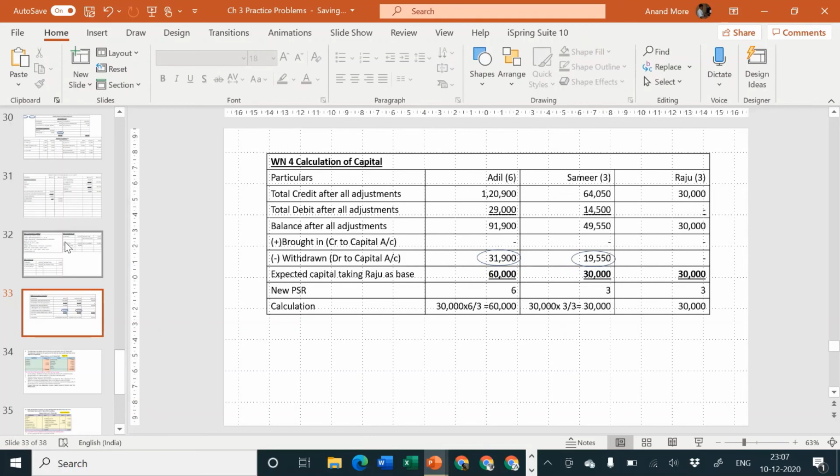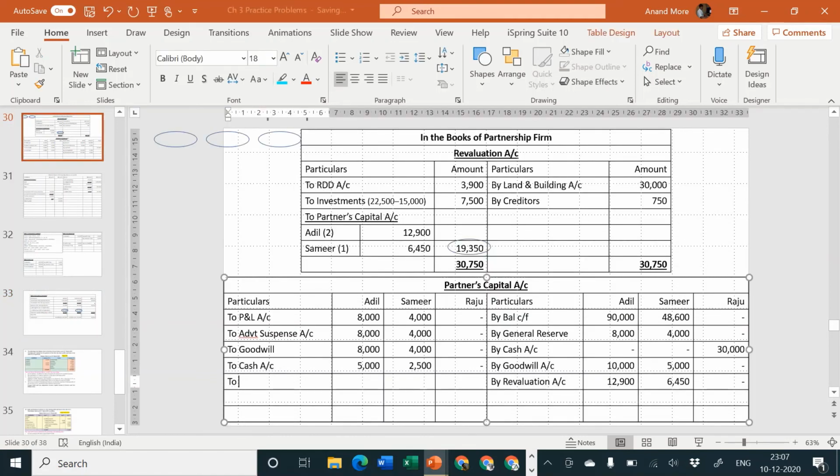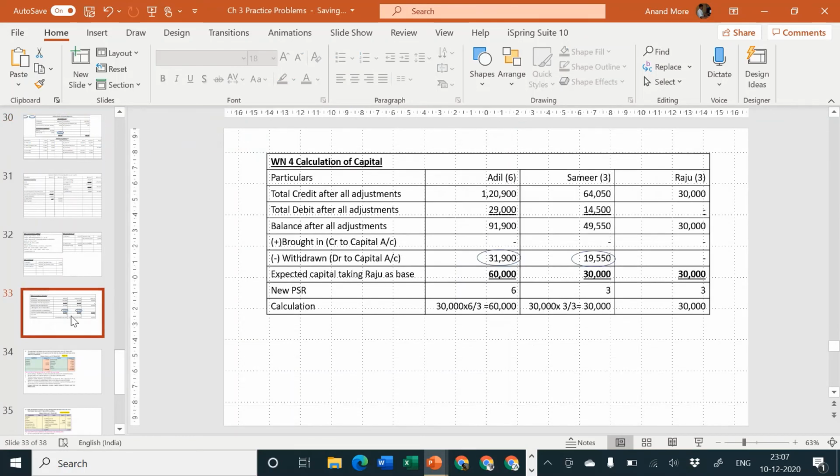Okay. So Adil is the receiver, Samir is the receiver. Entry will be Adil's capital account debit, Samir's capital account debit to cash or bank account. So I'll write here to cash account. The amount which is withdrawn by Adil is how much? 31,900, and second one is 19,550.